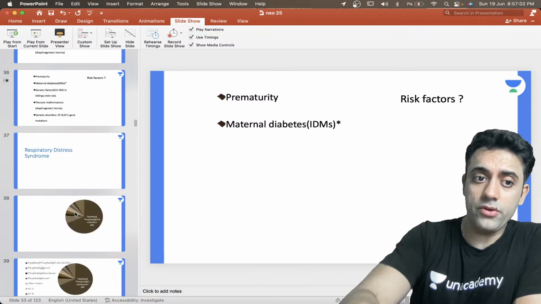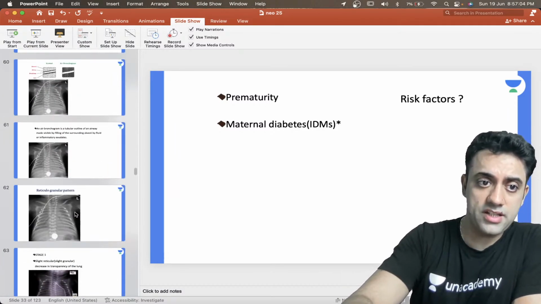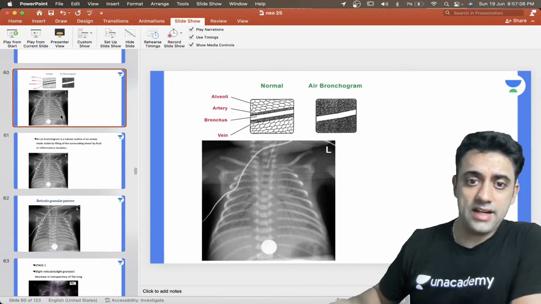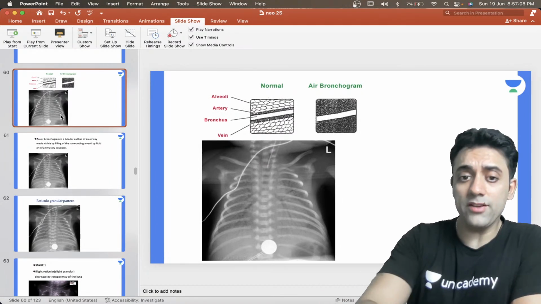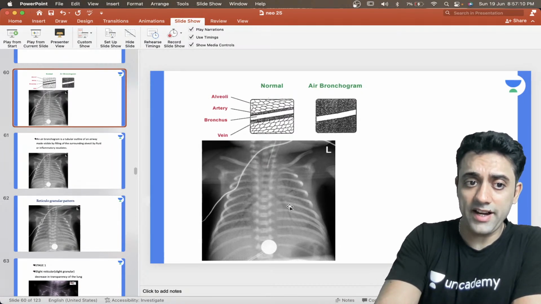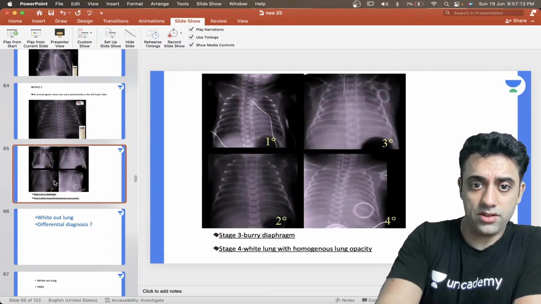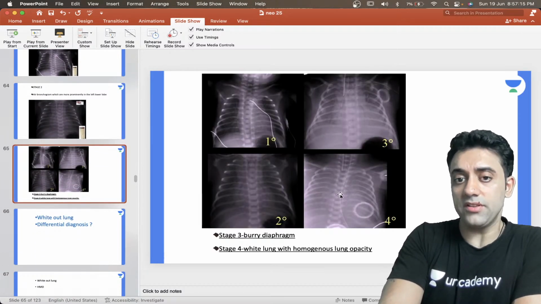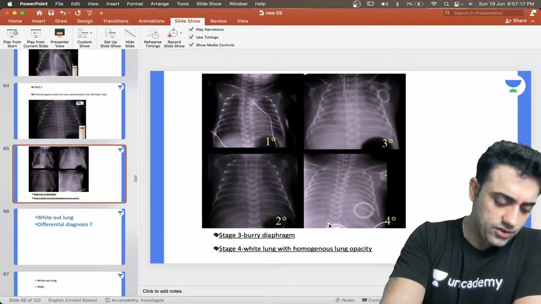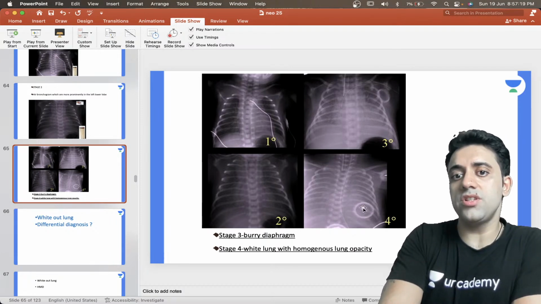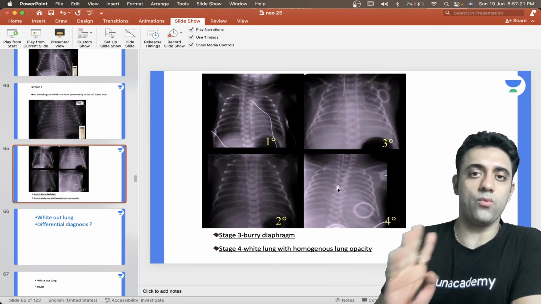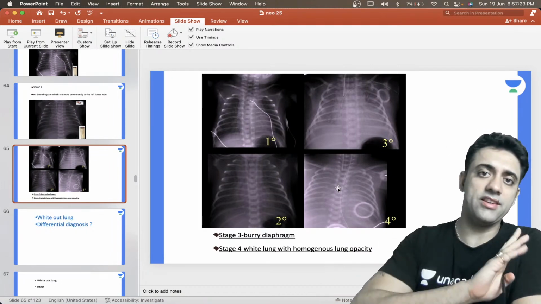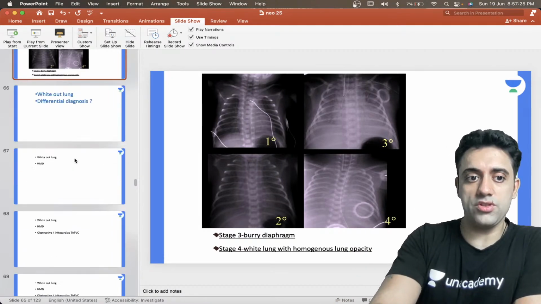And very important, how do you look, what is this homogeneous opacity? Can you see this white, like a full white patch only? I'll show you a better picture also. This one, can we appreciate this one? Is this a homogeneous or a heterogeneous? This is a homogeneous opacity. White out lung, white out, बिल्कुल चपटा हुआ, एकदम सफेद, homogeneous opacities.